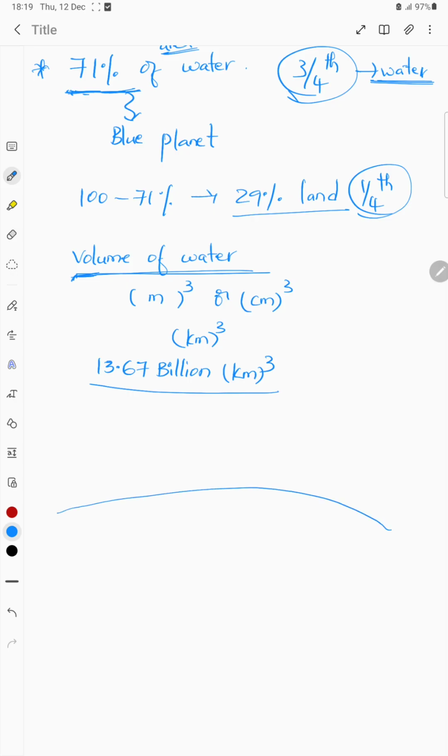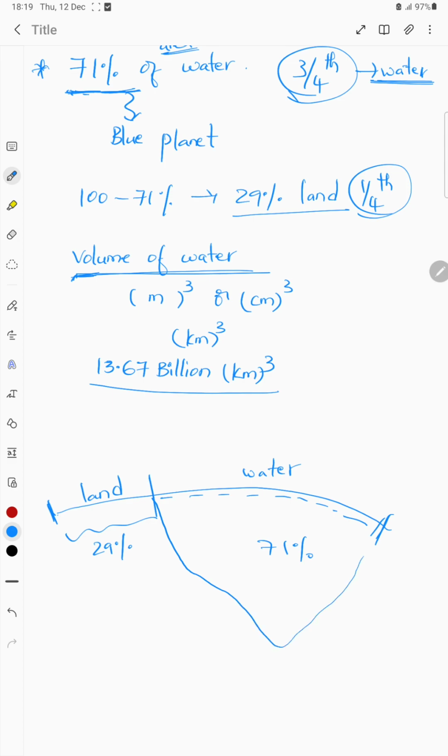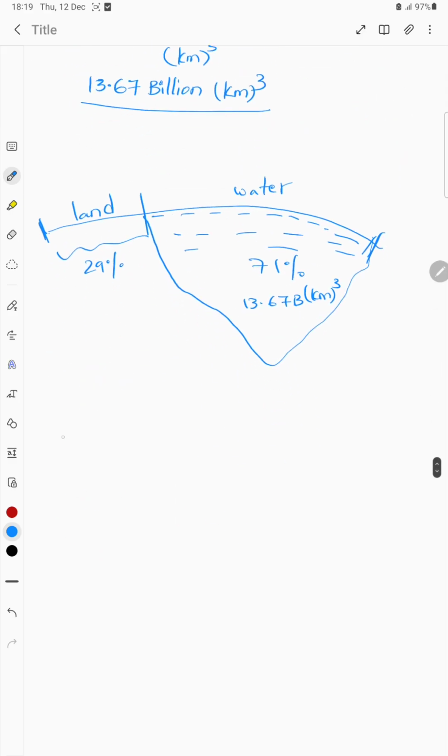Let's say this is the entire surface of the Earth. 29% of this is complete land, and the remaining 71% of it is water. The volume of this water is 13.67 billion cubic kilometers.